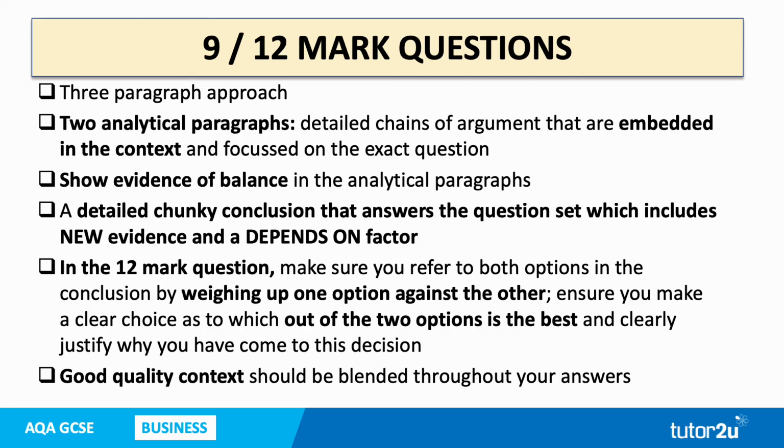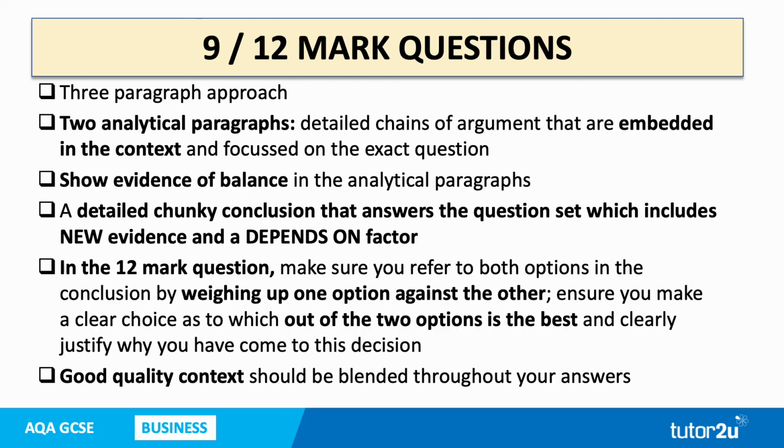So 9 and 12-mark questions both require a 3-paragraph approach. We've got the 2 analytical paragraphs that we looked at in the previous slides. 2 analytical paragraphs with detailed chains of argument embedded in the context. So focused on the question, embedded in the context, applied to that context with detailed chains of argument. We've got balance in the analytical paragraphs. In the 9-mark question, that means advantage and disadvantage. In the 12-mark question, the balance means looking at the positives of bullet point 1 and the positive of bullet point 2.